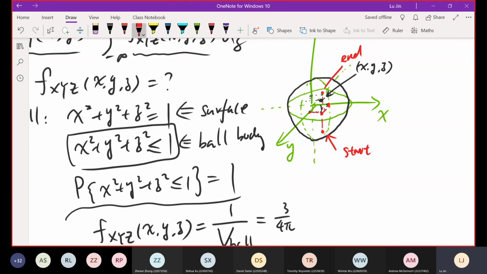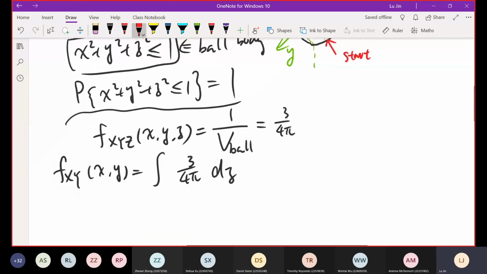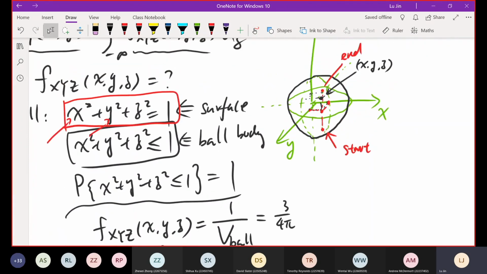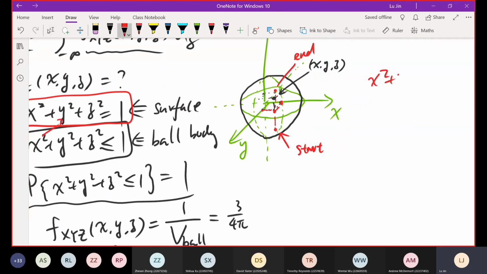But mathematically, how to represent these 2 points on the surface of the ball? Because we have the function of the ball surface. As I mentioned, we are assuming x and y to be fixed temporarily. I don't have space over there, so I just keep writing on the right of the graph. You know x squared plus y squared plus z squared equals 1. Now we want to determine the boundary of the integration. x and y are temporarily fixed within this integration, so z is the unknown. We just need to move the x squared, y squared to the right-hand side, so that z squared equals 1 minus x squared minus y squared.